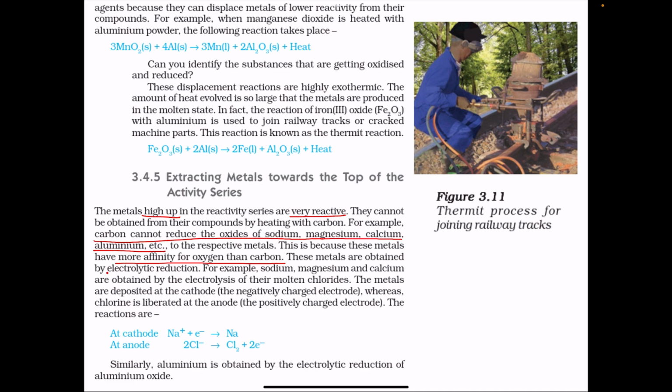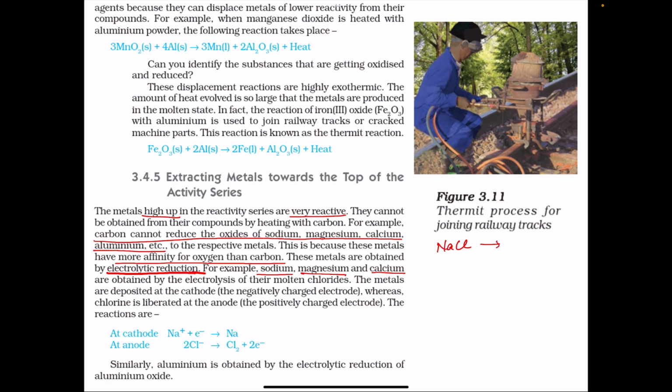Now, how to obtain these metals? These metals are obtained by electrolytic reduction. The reduction method used to obtain these metals is the electrolytic reduction method. For example, sodium, magnesium, calcium are obtained by the electrolysis of their molten chlorides. For example, consider sodium chloride, molten sodium chloride.